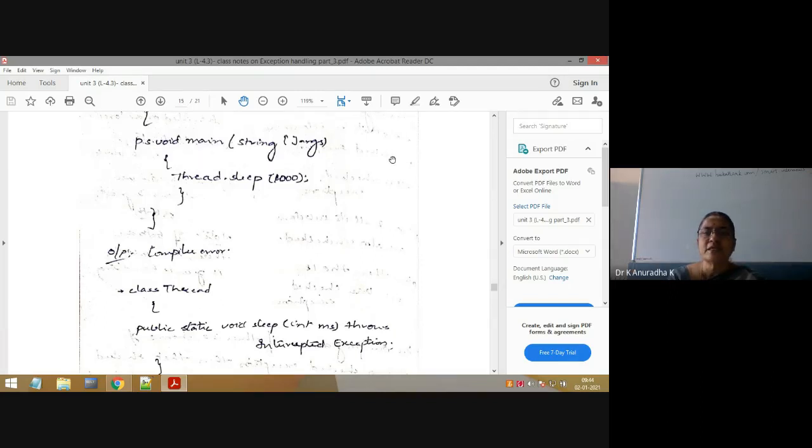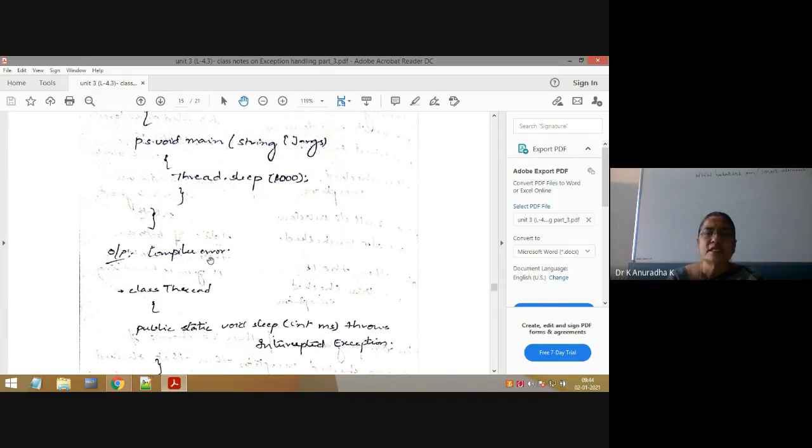Who is calling the main method? The JVM. But the main method is doing neither. Inside the main method there are no try-catch blocks and there is no throws keyword. That's why you will get a compiler error.